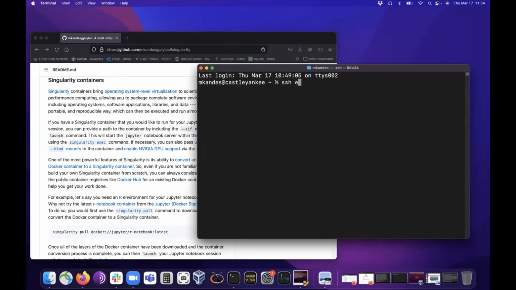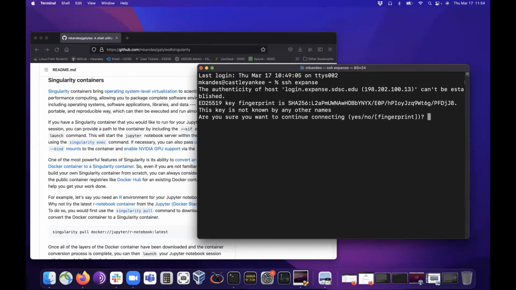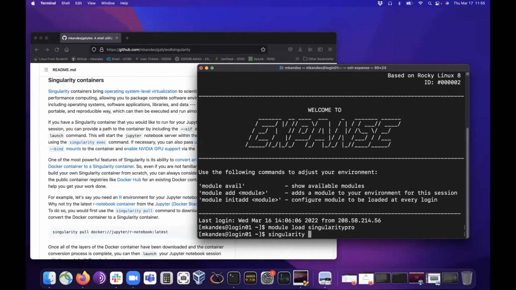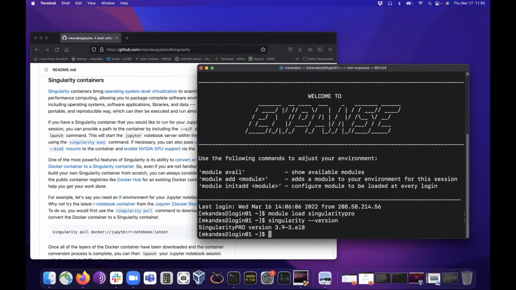I'm just going to log on to Expanse. And if you find a container, say on Docker Hub, that you want to use, or you have it in some private, say GitLab registry somewhere, it's very easy to download and convert your Docker container into Singularity. On Expanse, all you do is module load Singularity. As somebody mentioned, we have 2 versions now. The default is actually 3.9.